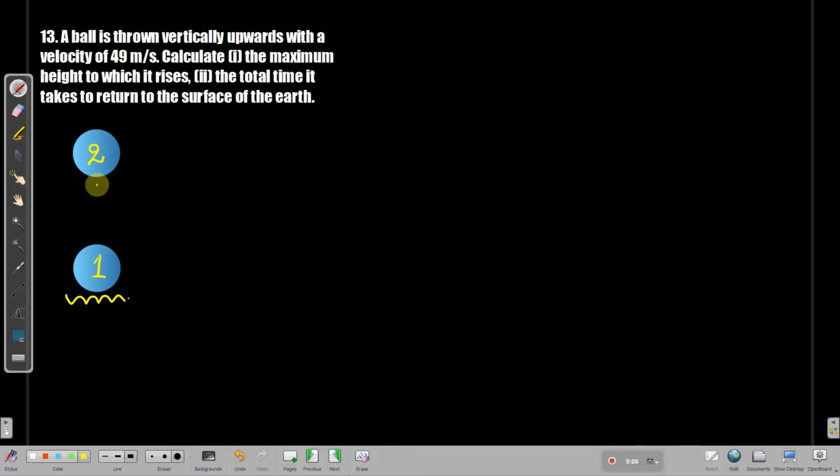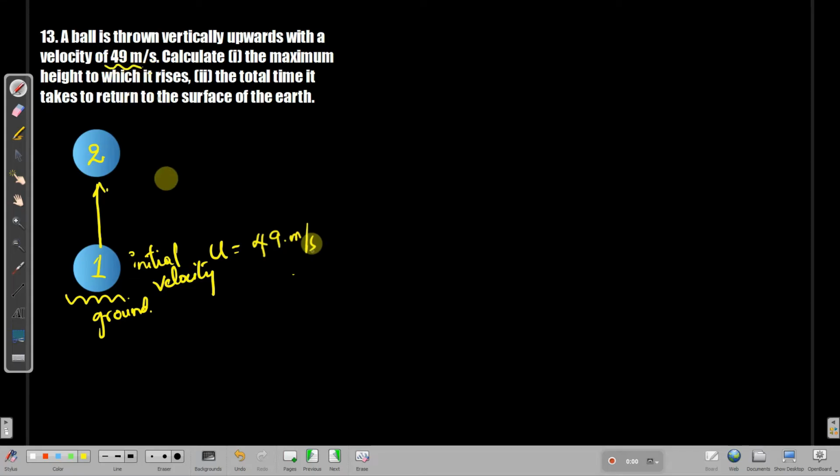The ball is being thrown and it started its journey from the ground, and this is that first position where the ball was, and here the initial velocity of the ball is, let me write initial velocity. We generally indicate the initial velocity of the ball as u. Initial velocity of the ball is given as 49 meters per second, which is given in the question here.